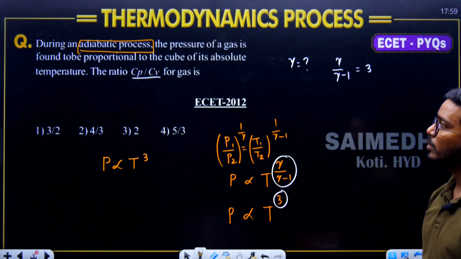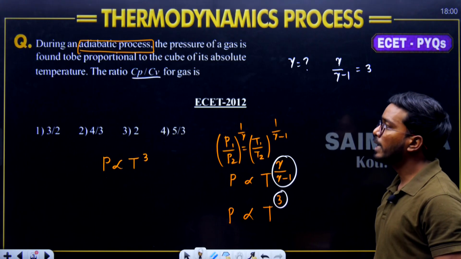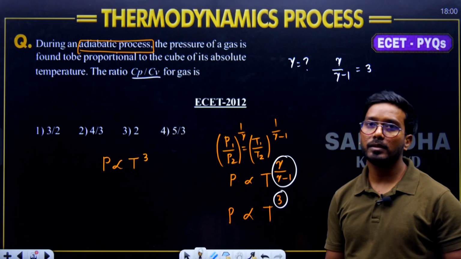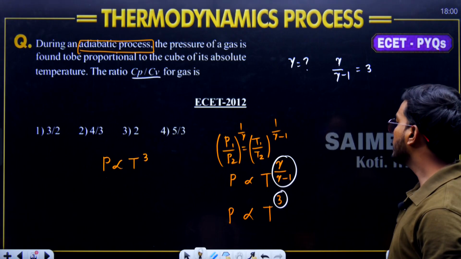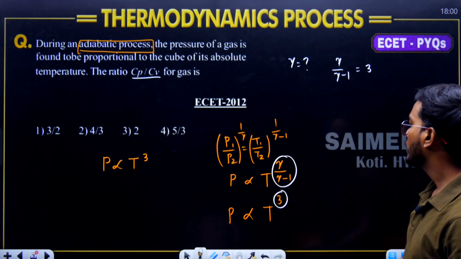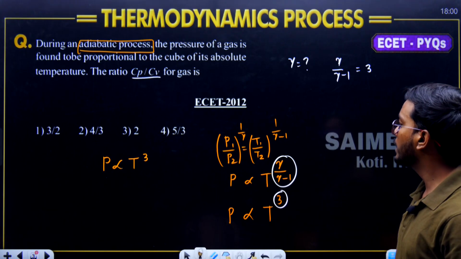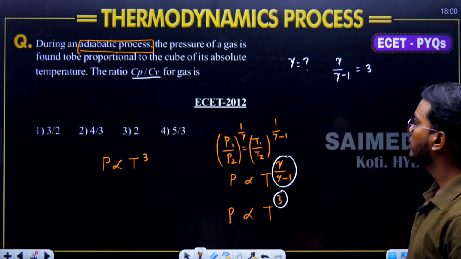Okay. So now the gamma value will depend upon the type of gas. The gas could be monatomic gas, polyatomic gas or diatomic gas. Now what value can we substitute here for making gamma by gamma minus 1 is equals to 3? Okay.